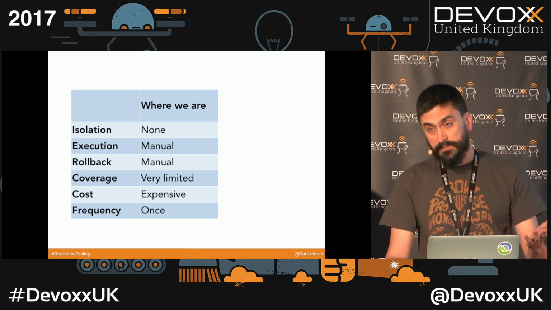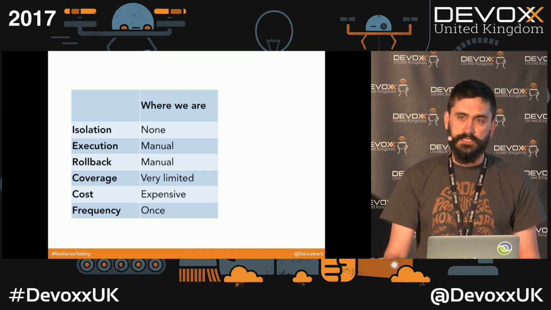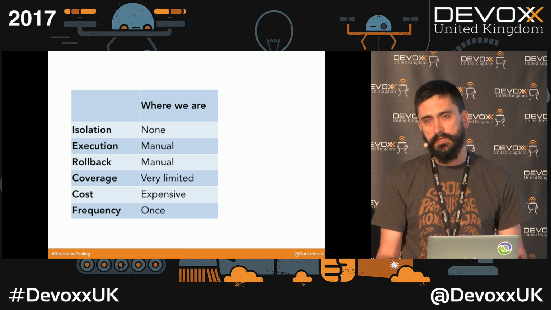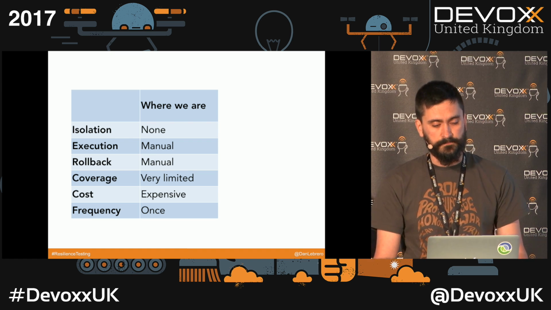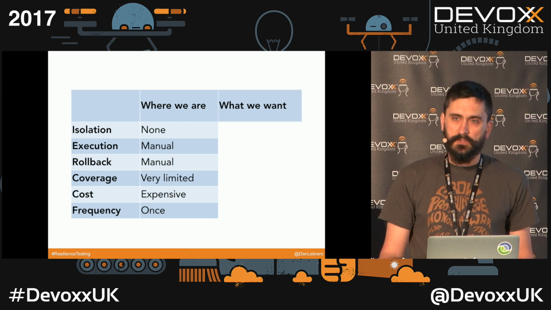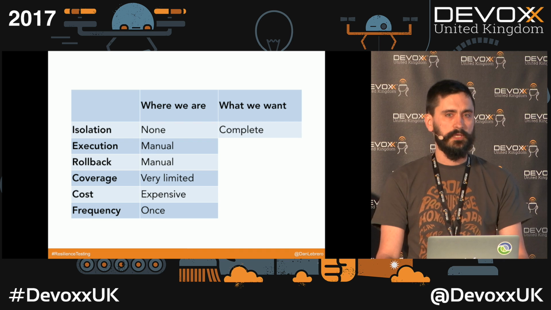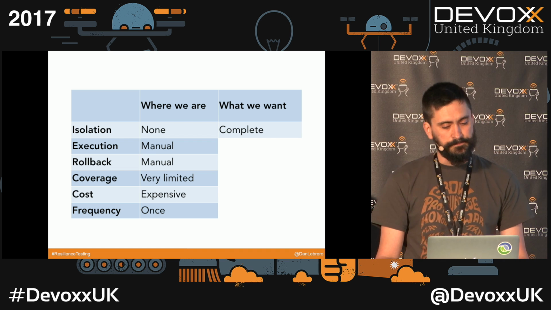And because it's very expensive and very cumbersome, what we usually do is just run the resilience test once before we put the system in production, and then we usually don't bother anymore. So what do we really want? We want a completely isolated environment where we are sure that we are not going to affect or bother anybody in the company.